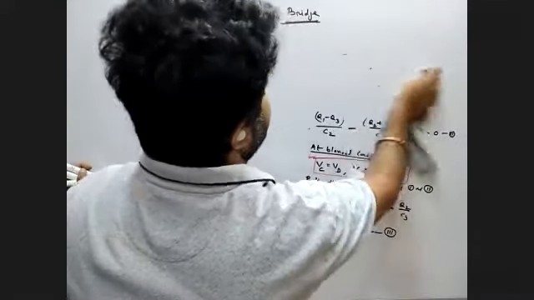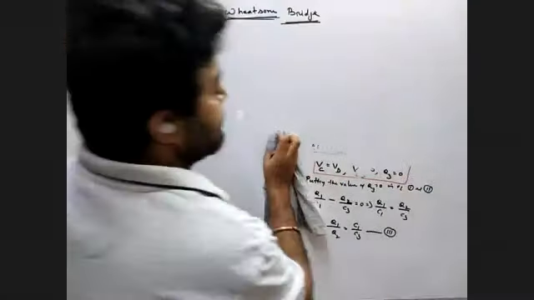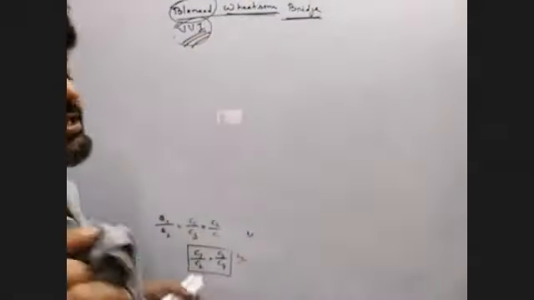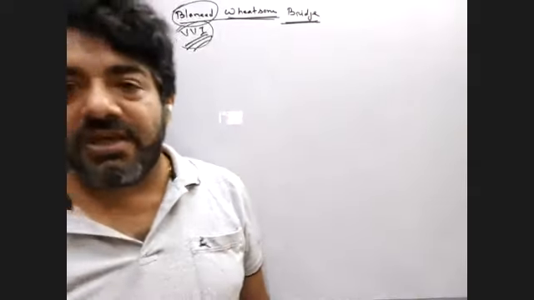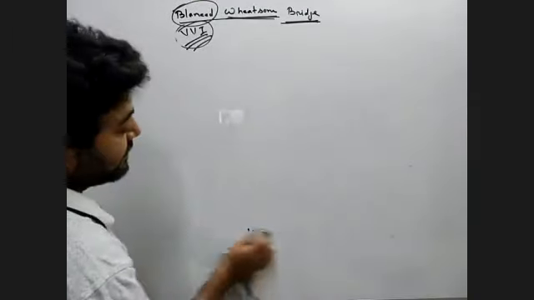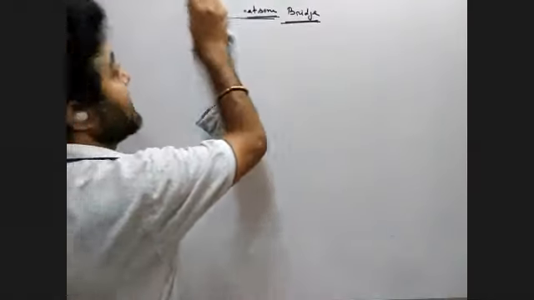So we can remove or reject C5 from the circuit. Don't need to remove it by drawing, just remove it by writing, means you can write just keep as C1 by C2 equals C3 by C4. So potential difference is 0. So no charge flow through C5. So we can remove C5 from the circuit. Okay, sir. If we get that condition, that means we can remove or reject. Now try one numerical.